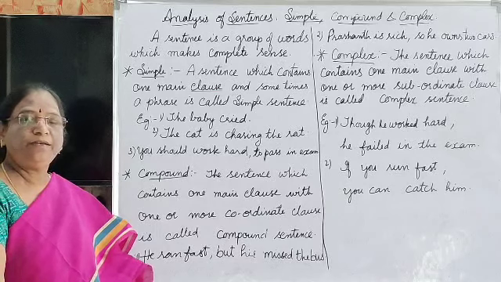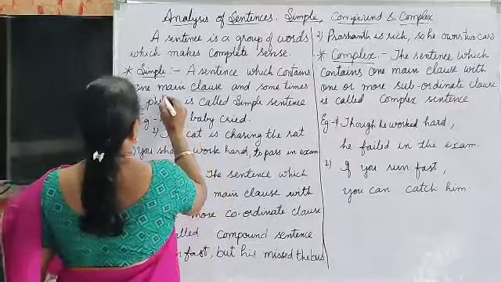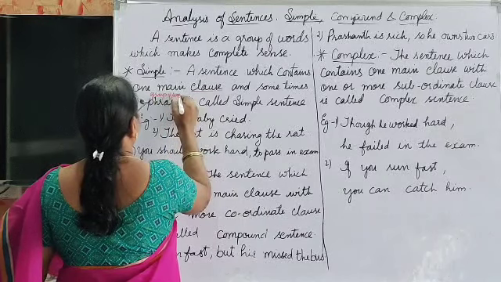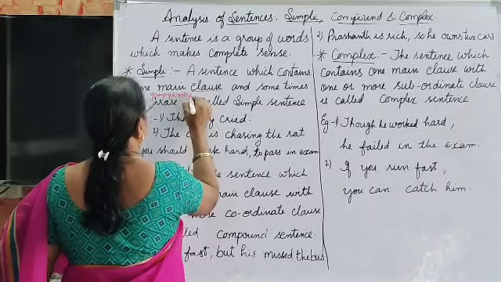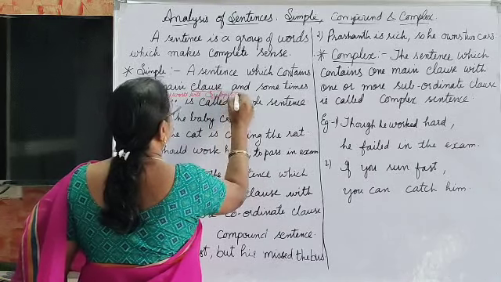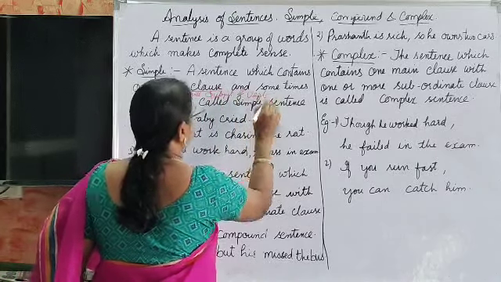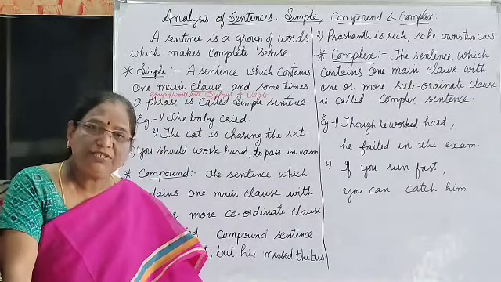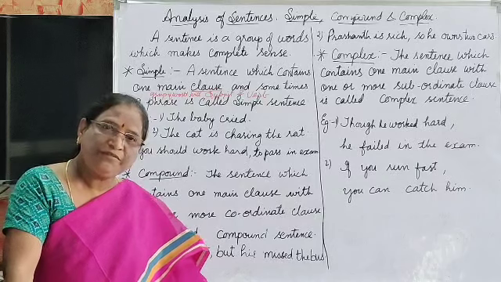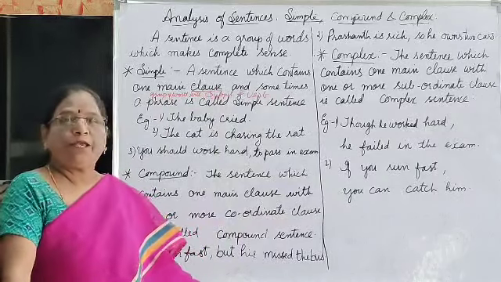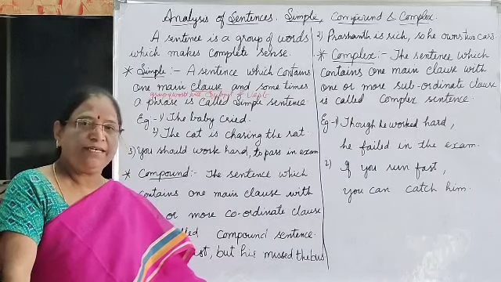Clause means a group of words with subject and verb. Understand? Clause means a group of words with subject and verb.